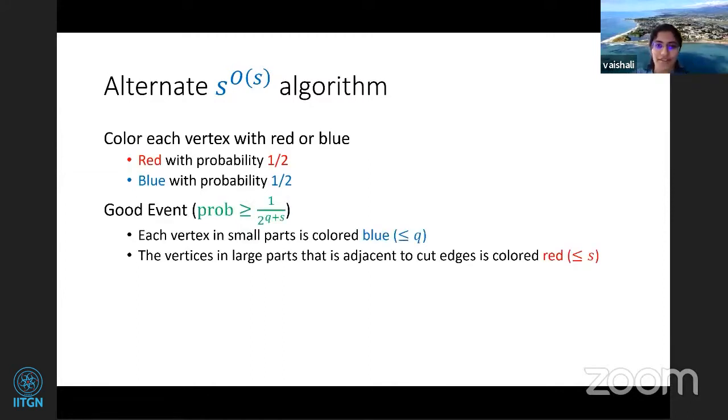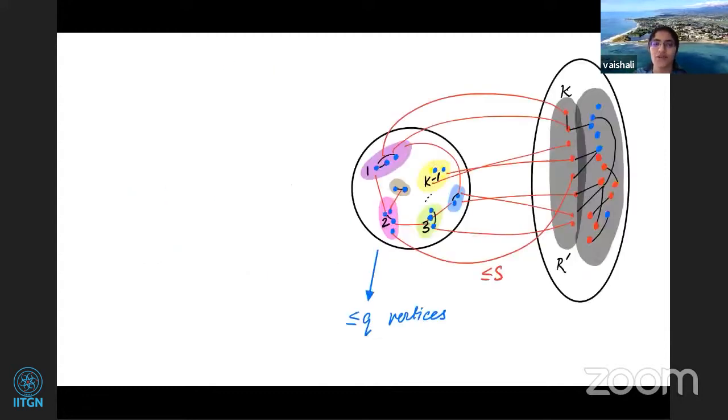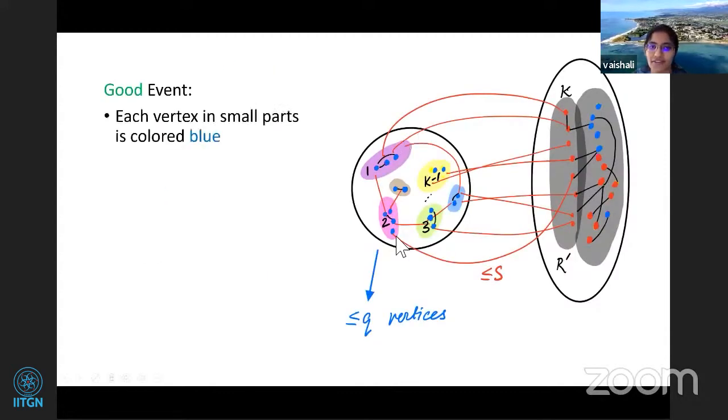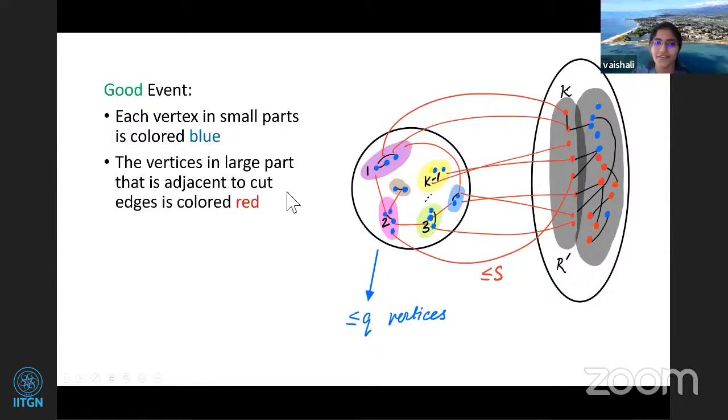So now we want to color every vertex red or blue with equal probability. And now what is it I want? The good event is that each vertex in the small part is colored blue. Now in this coloring, I don't care that they get different colors. Everything in the small part should be blue. That is my goal. And you would have guessed already that the vertices in the boundary should be colored red. This is what we care about, right?